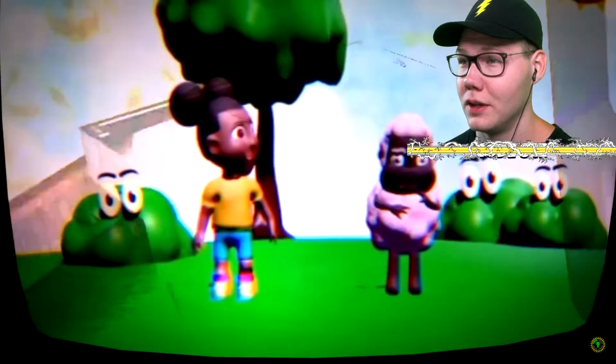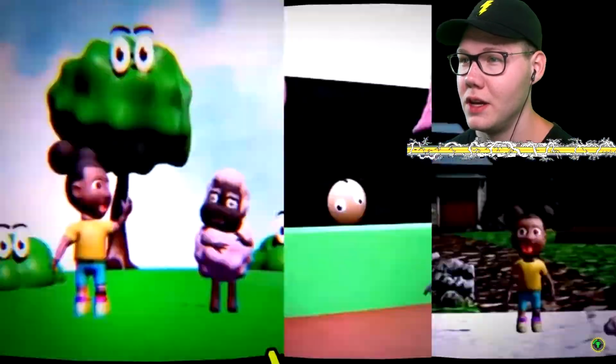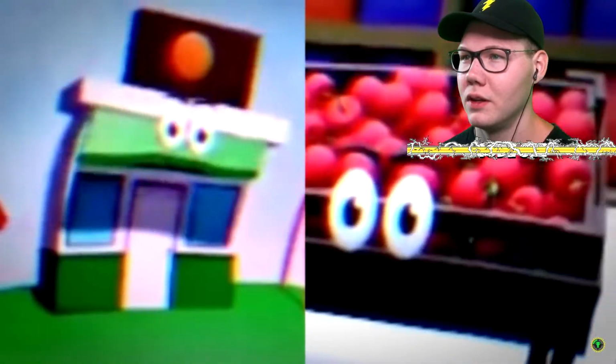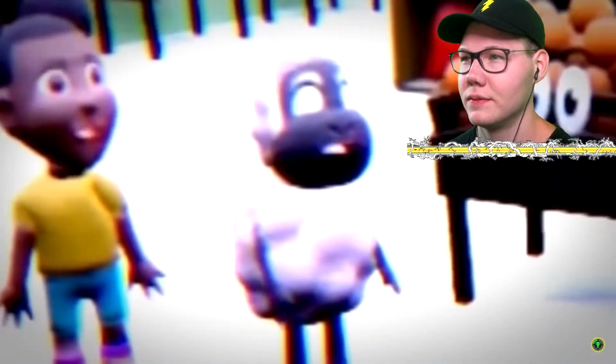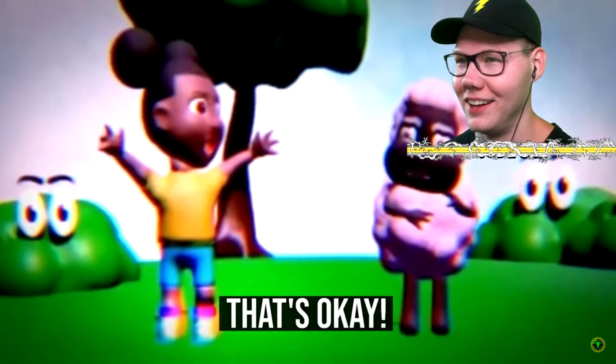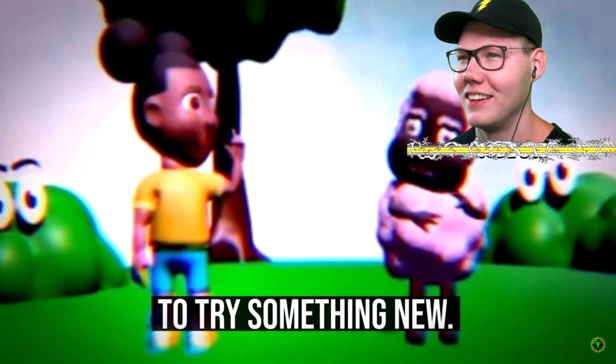Over the course of the 3 tapes, Amanda and her friend Wooly the Sheep take you to a handful of different locations. And the first tape focuses around getting apples from the grocery store, despite the fact that our friend Wooly seems to be allergic. I'm allergic to apples. That's okay. You should never be afraid to try something new.